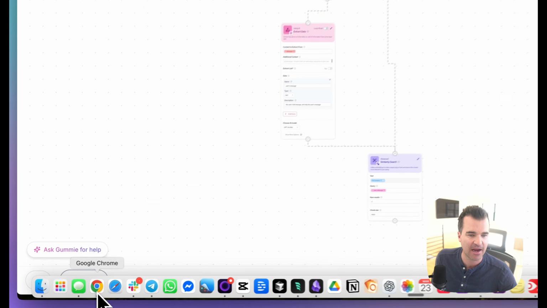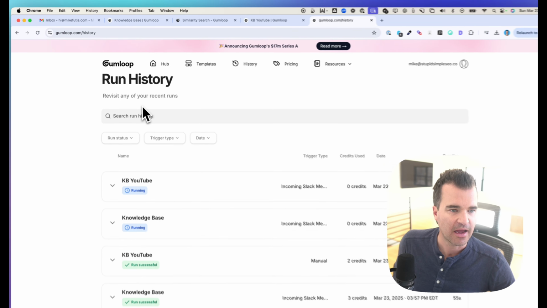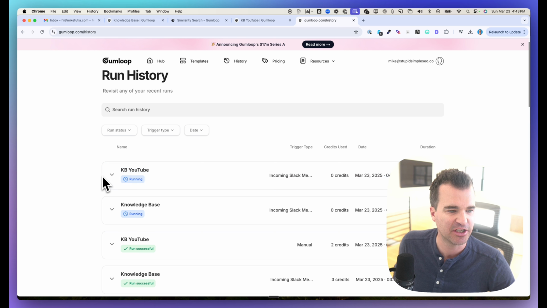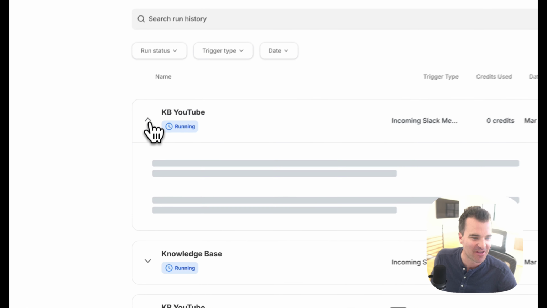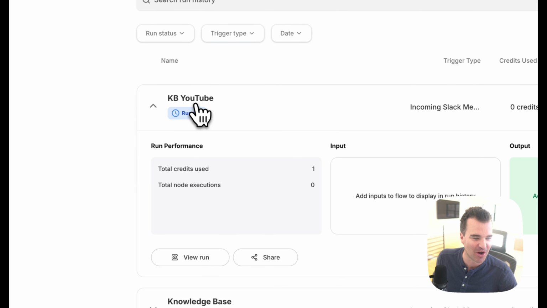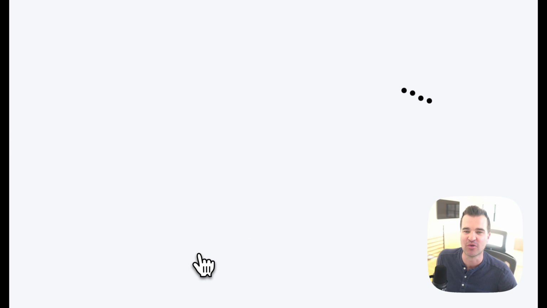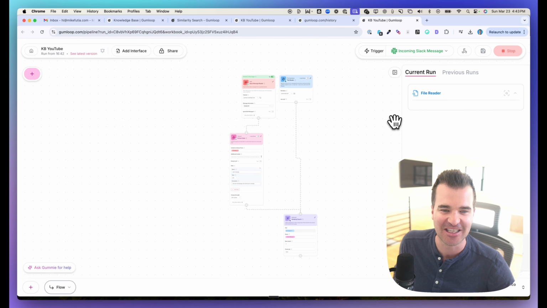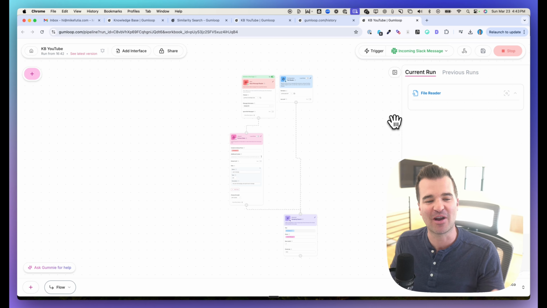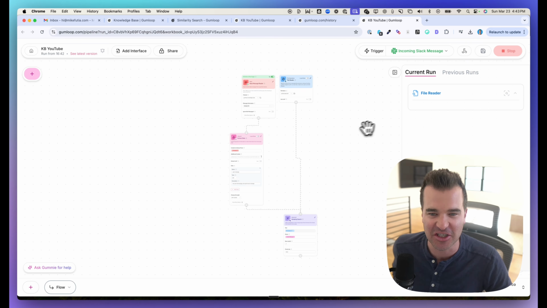Now let's hop back into Gumloop here, and I'm going to come into my history, and I can see it's running, and I actually have my other one that I forgot to turn off. So we may get a double answer because 2 of them appear to be running, but this is the one we're working on. Let me go to the view run here. I forgot to turn that other one off. So we might get a double answer in Slack. Actually, we don't have the Slack message receiver yet, so that should be fine.